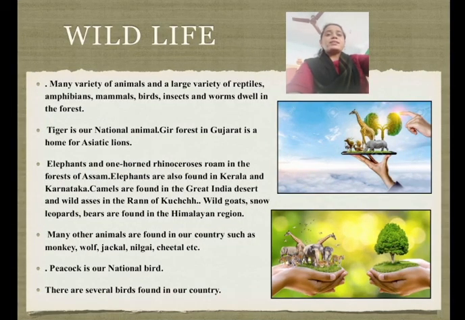The tiger is our national animal. It is found in various parts of the country. Gir forest in Gujarat is the home of Asiatic lions. Elephants and one-horned rhinoceros roam in the forests of Assam. Elephants are also found in Kerala and Karnataka. Camels and wild asses are found in the Great Indian Desert and the Rann of Kutch. Wild goats, snow leopards, bears, etc. are found in the Himalayan region. Besides this, many other animals are found in our country, such as monkey, wolf, jackals, nilgai, cheetal, etc.